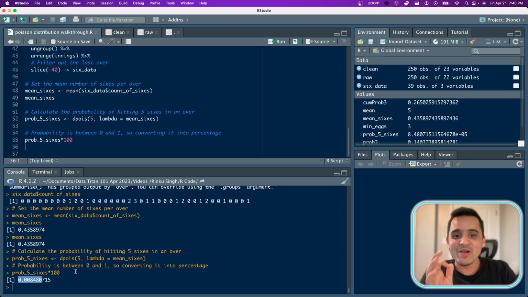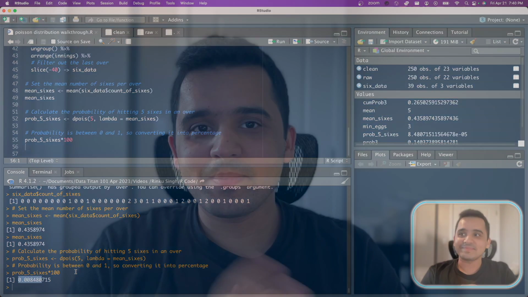0.008% probability of Rinku Singh hitting those 5 sixes in the last over. What a guy. Hello everyone, Shrey here. So today we'll talk about the most thrilling match of IPL 2023 yet, that is Gujarat Titans versus Kolkata Knight Riders. Rinku Singh, you beauty. 29 runs needed off the last over and he did it.